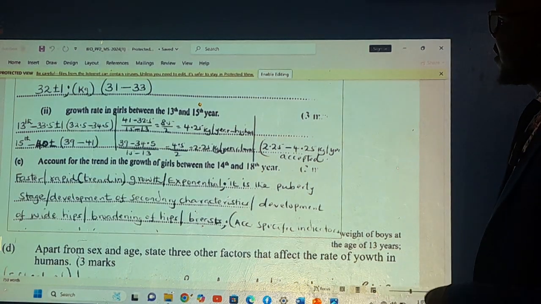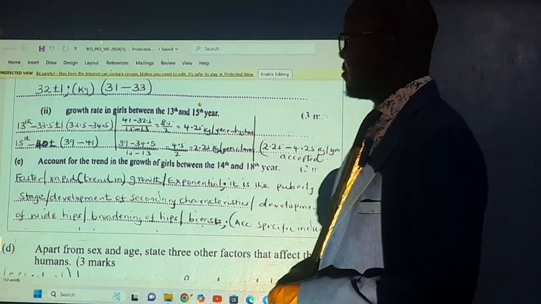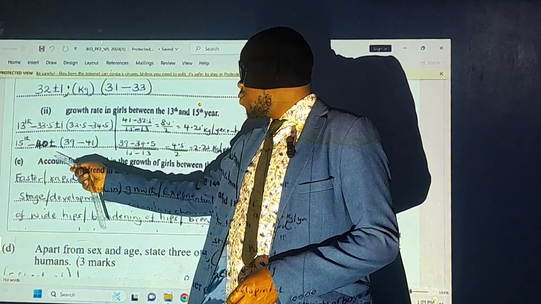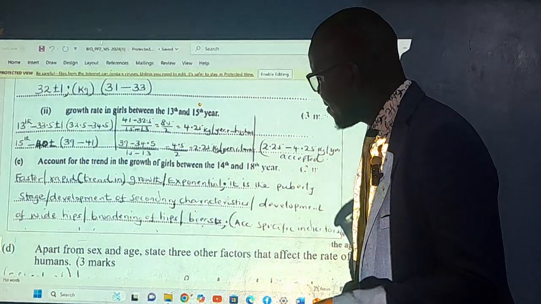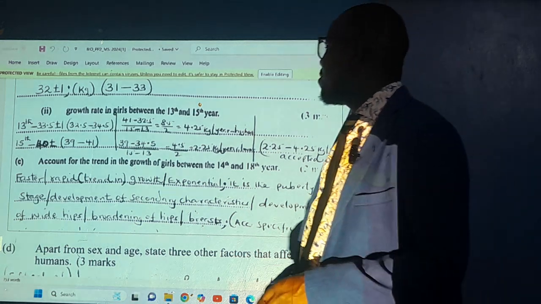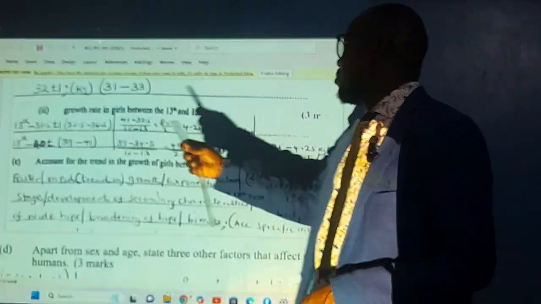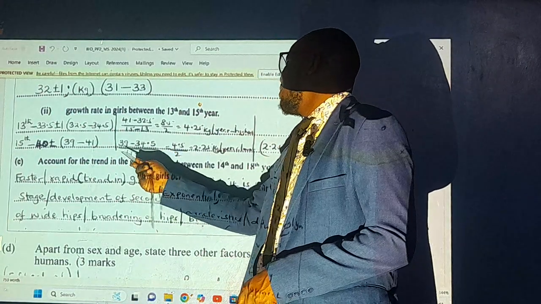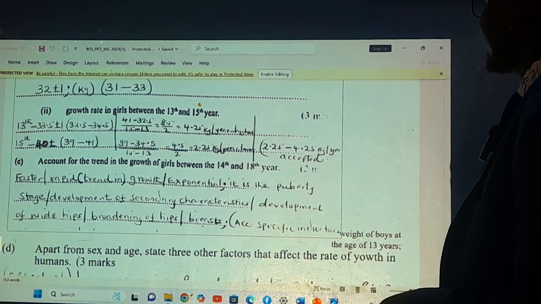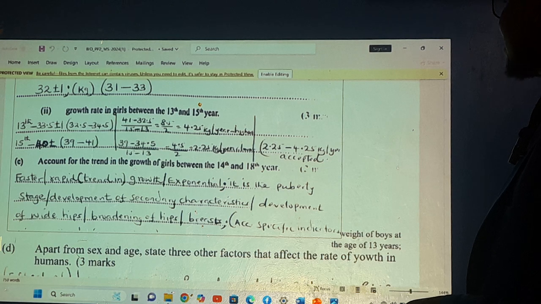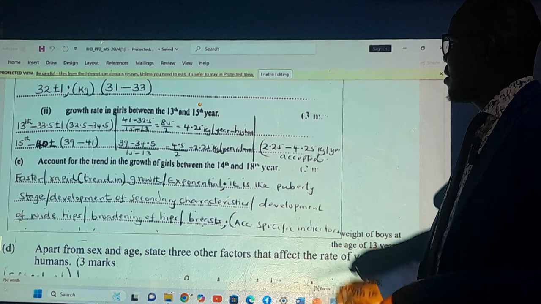Then on the 15th, you can check it is about 40 plus or minus 1. So it means 40 minus 1 is 39, and 40 plus 1 is 41. So it's 39 minus 34.5. You get 4.5 over 15 minus 13, which is 2. That is 2.25 kilograms per year. So you get your 2.25 minus 4.25 kilograms per year. That is the point. Is that clear?